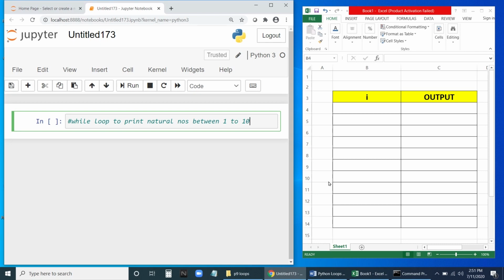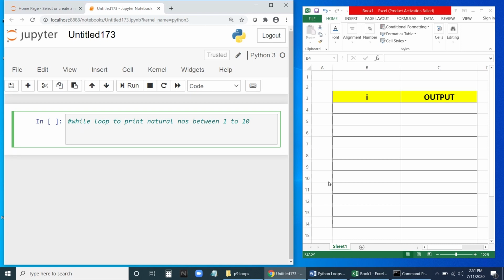Fine. So let me start with I equal to 1. We need to start from 1, that's why I have I equal to 1. This we call initialization. So initialization is the number we want to start from. We want from 1.